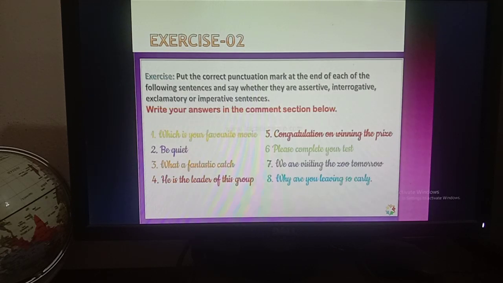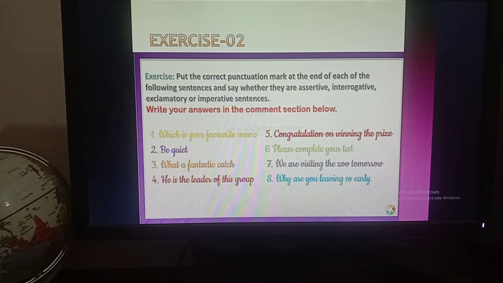But before ending the class, I would like to say that boys, you have to memorize or remember some key notes for identifying the sentence, and listen to me and write it down in your CW copy now. First of all, for assertive sentence, you have to understand that if there is information, it can be negative or positive, then that will be an assertive sentence.